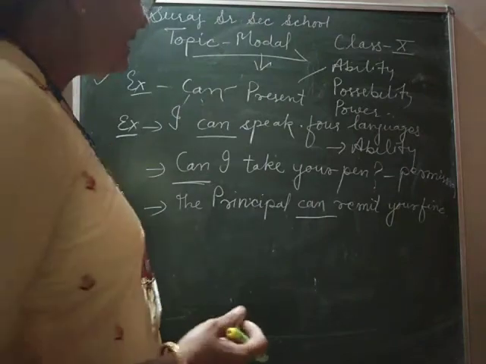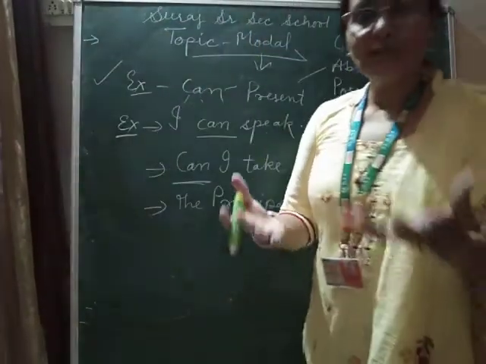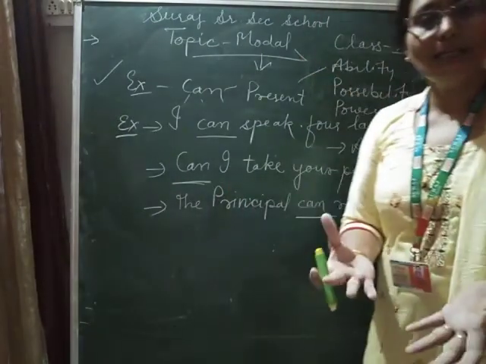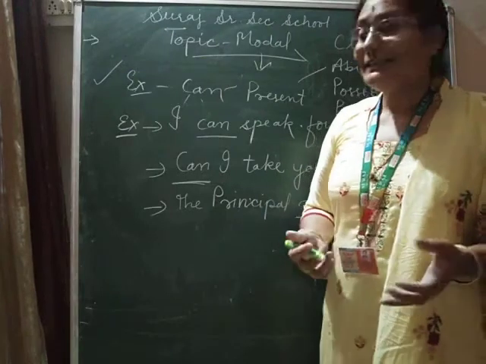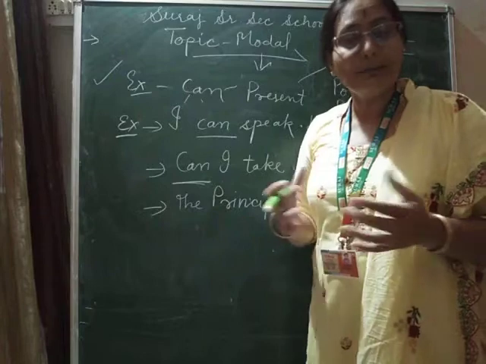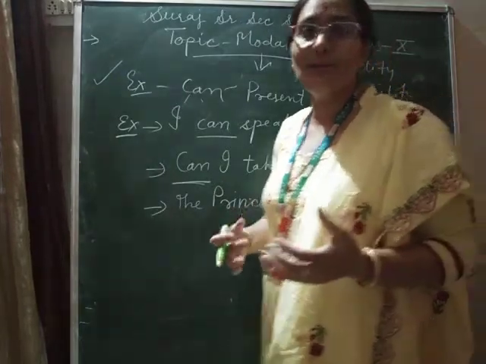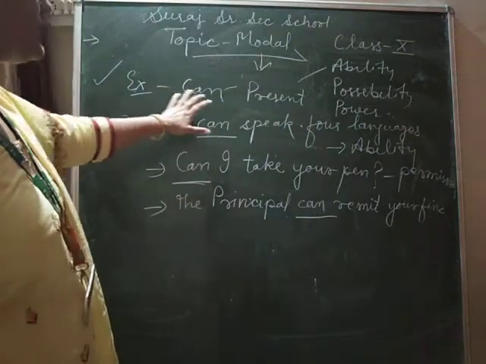For example, a blind man cannot see during the day or night. He cannot see the things because he is unable. He does not have the ability, he is unable. To show inability also we use can. Clear? So like this, can is used in present tense.